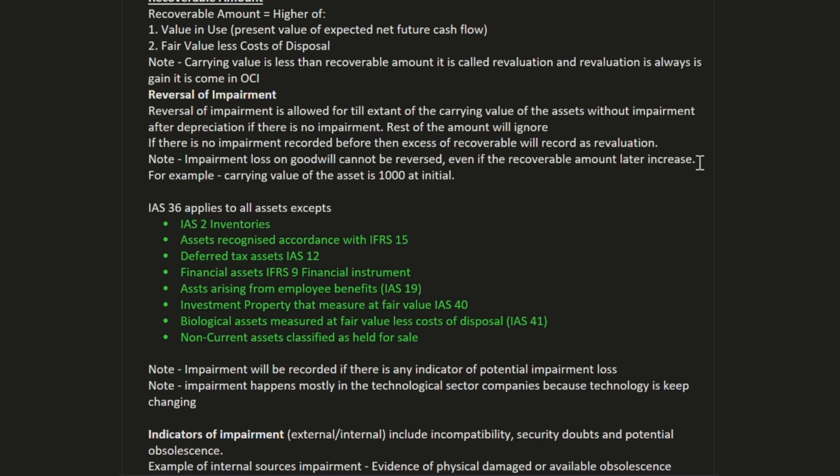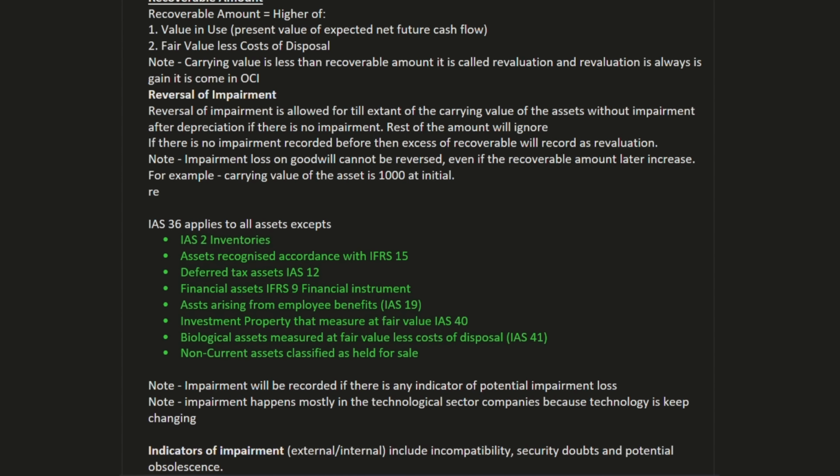Now recoverable amount is 900. So I'm moving fast forward. I didn't write what is value in use and fair value less cost to sell, because I am assuming that you know all these things. So recoverable amount is 900 and at initial carrying value is 1000.